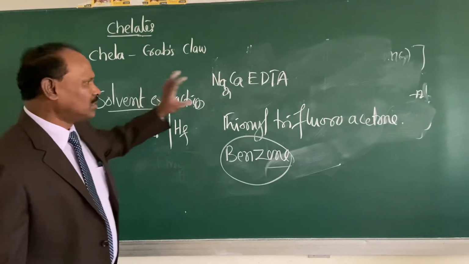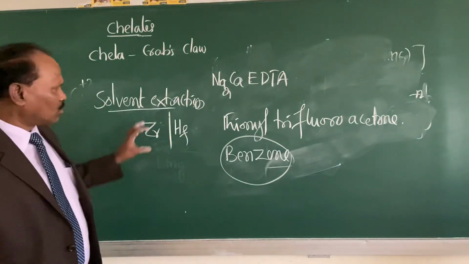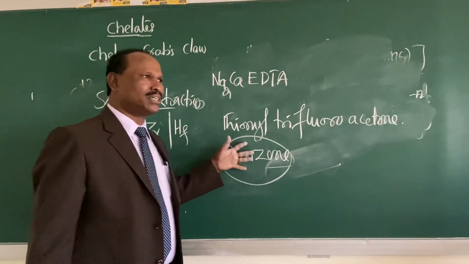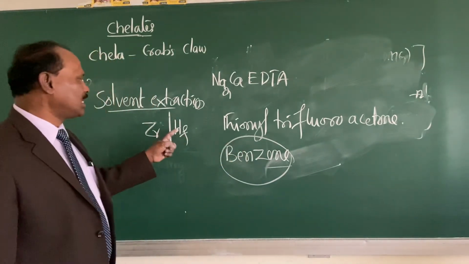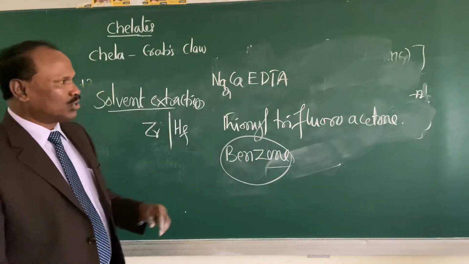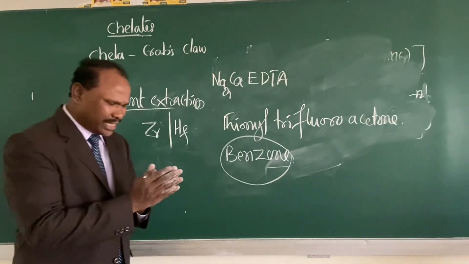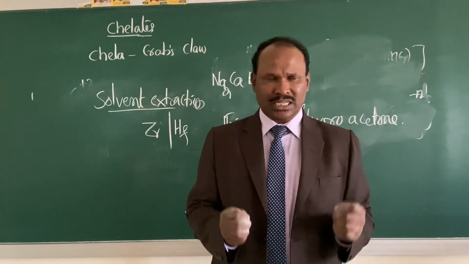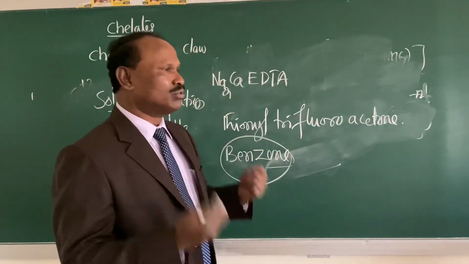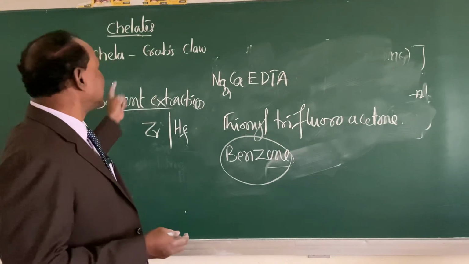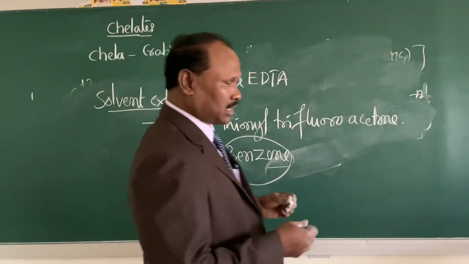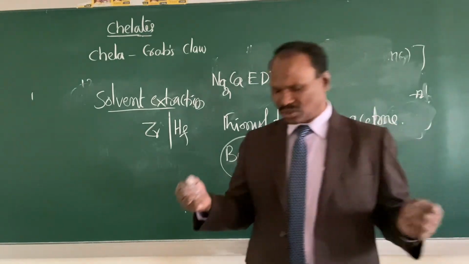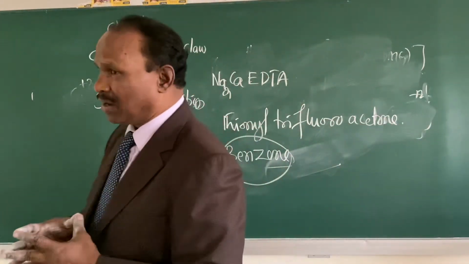So zirconium thenoyl trifluoroacetone is extracted with benzene, leaving behind the hafnium thenoyl trifluoroacetone. That means we are separating these two ions in solvent extraction by using what? A chelating technology. So these are the various uses or the applications of the chelating complexes.